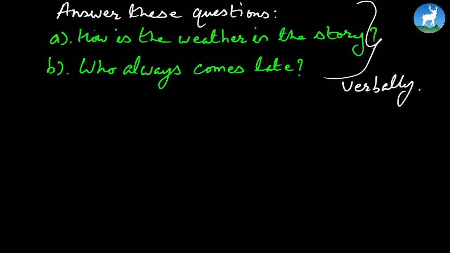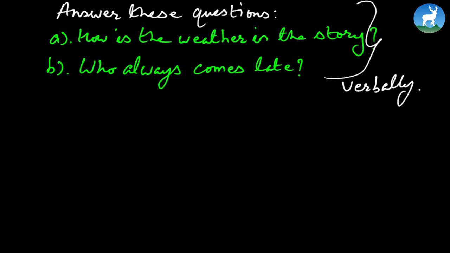Now, how is the weather in the story? As you can read in the very first paragraph, it talks about a cold morning in a village in Taplejung. So the weather in the story is cold. I mean, it deals with cold weather. Okay, who always comes late? Manahang says that their English teacher often comes late. So the English teacher always comes late.